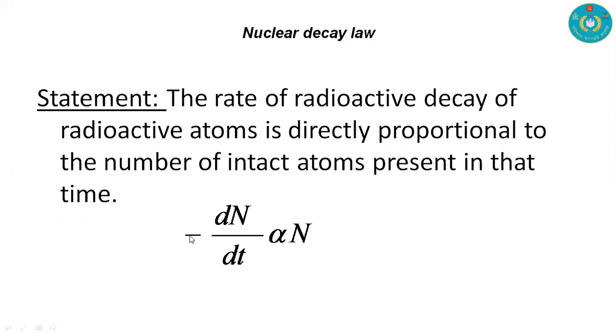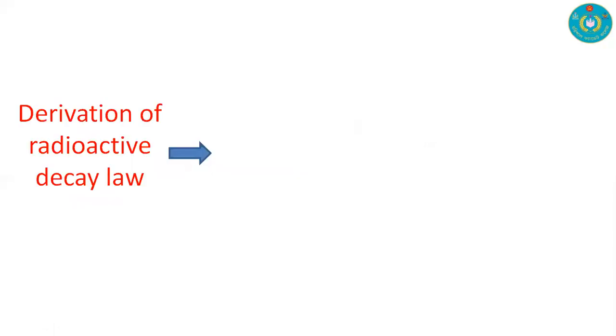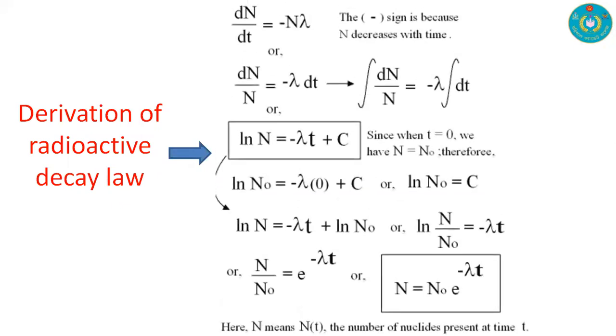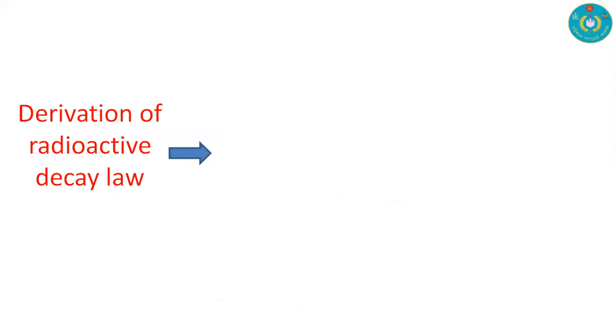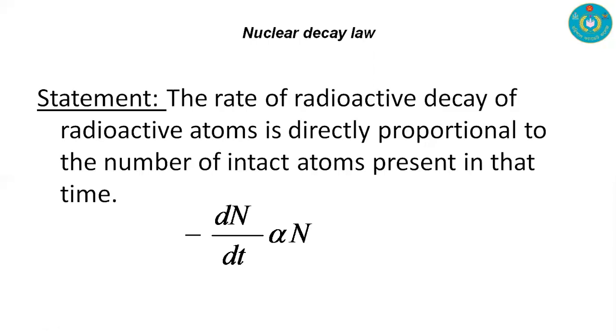And here the negative sign is used for the decay, because with time the atoms will degrade. And we are going to derive this nuclear decay law, that is, this is the derivation for radioactive decay. In the previous slide we observed that the equation is minus dN/dt proportional to N.